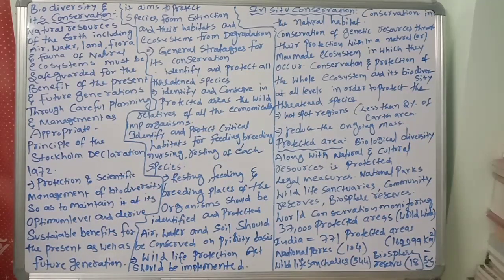Next, important: the large scale loss of biodiversity and its global impact makes conservation the need of the hour. The loss of biodiversity has an impact on the globe, and that makes conservation the need of the hour. These are the points we should remember.